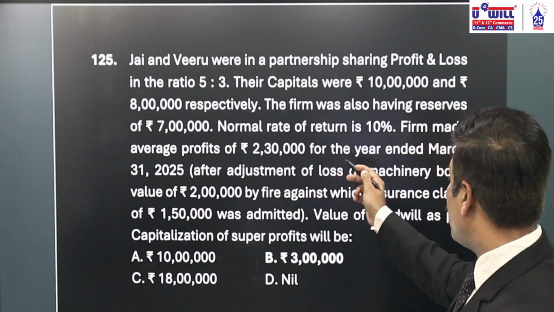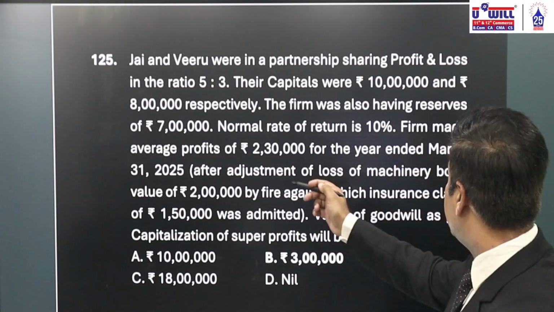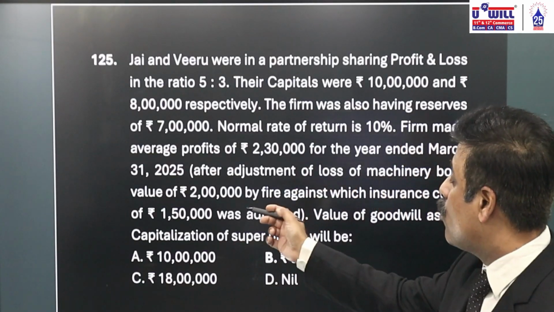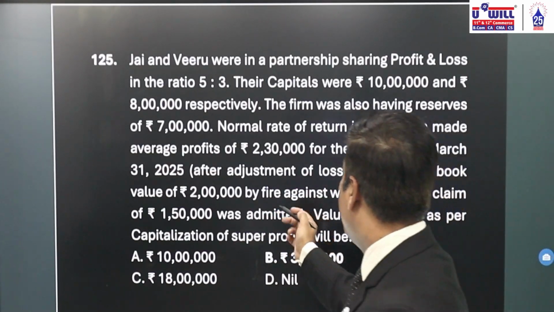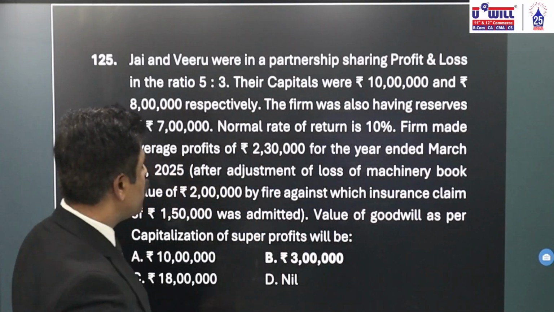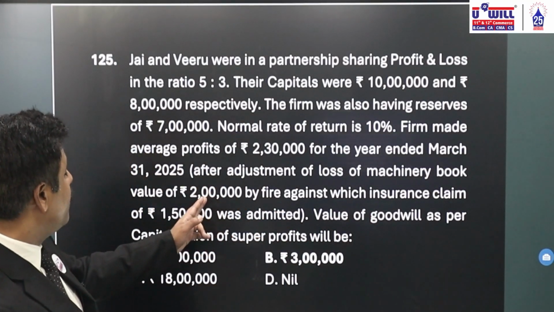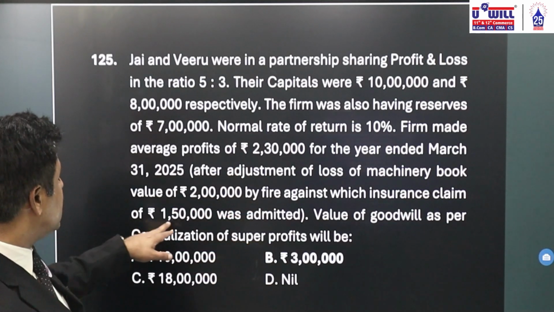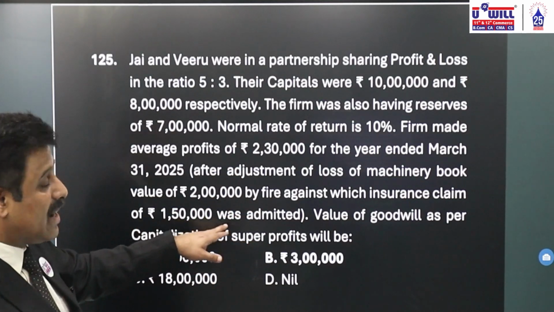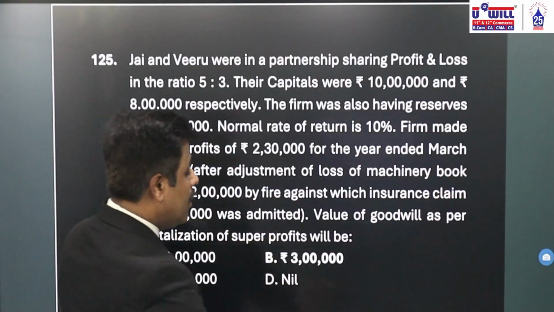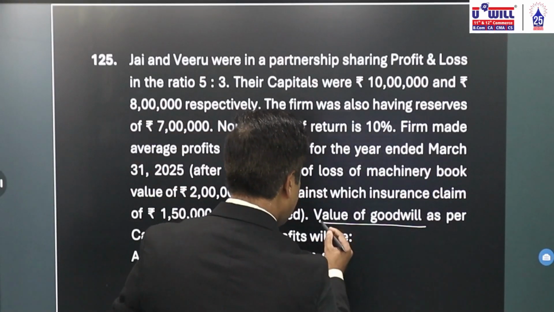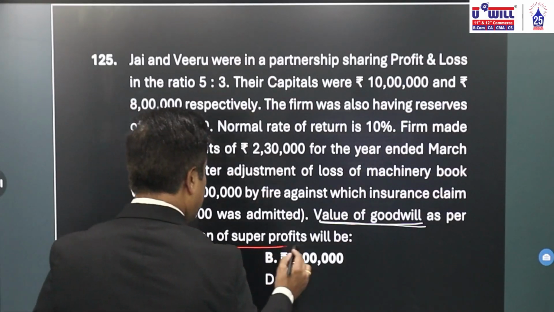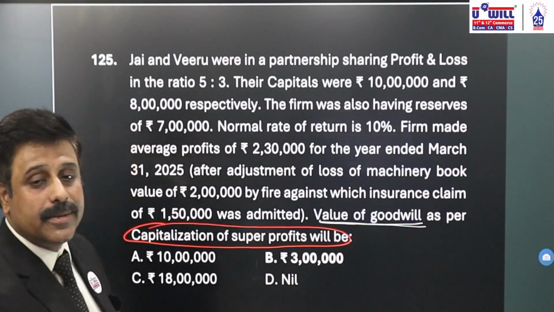Firm made average profits of 2,30,000 for the year ended 31st March 2025 after adjustment of loss of machinery book value of rupees 2 lakhs by fire. Machinery has got destroyed by fire, 2 lakh. After that loss of 2 lakh, it was 2,30,000, against which insurance company already paid a claim of 1,50,000. It was admitted. Value of goodwill is asked as per capitalization of super profits method.